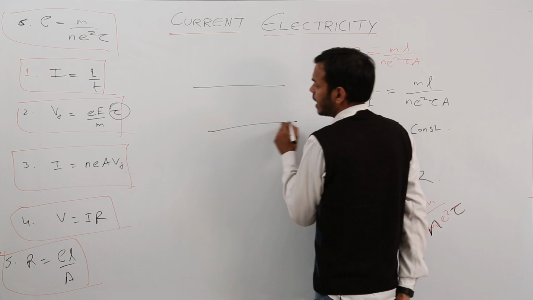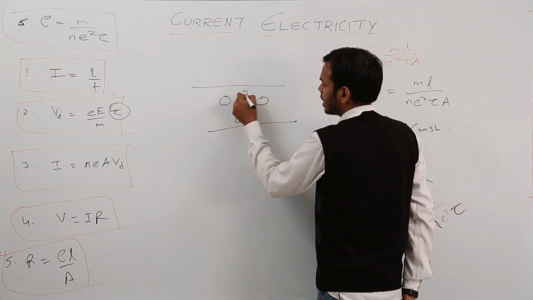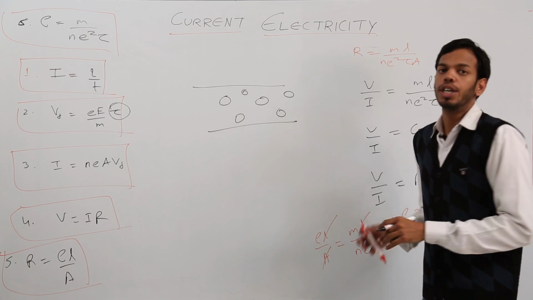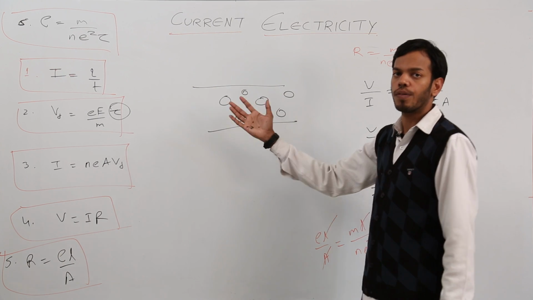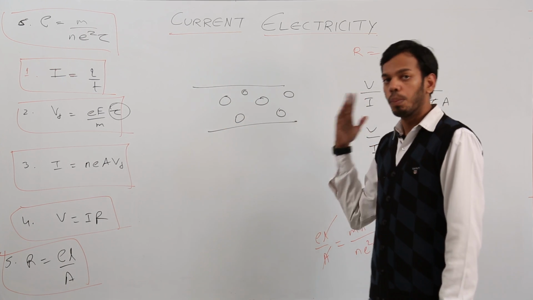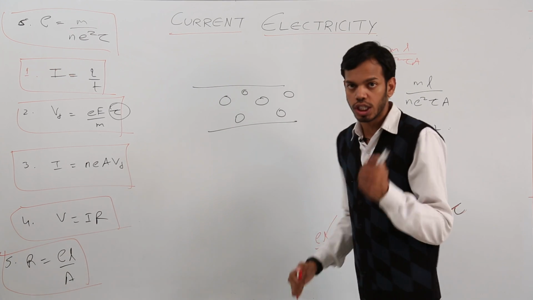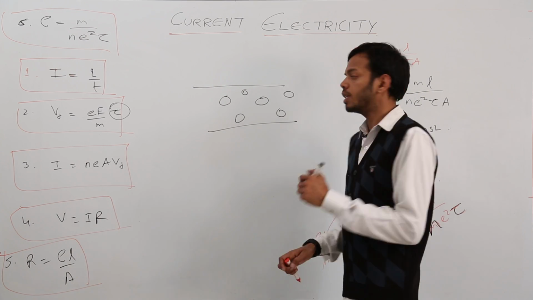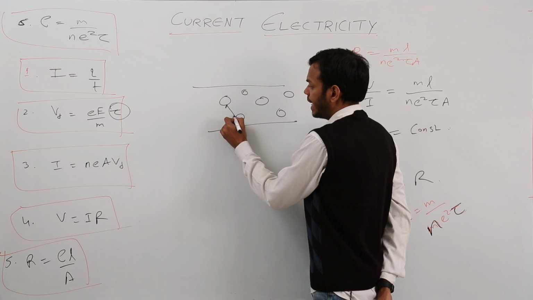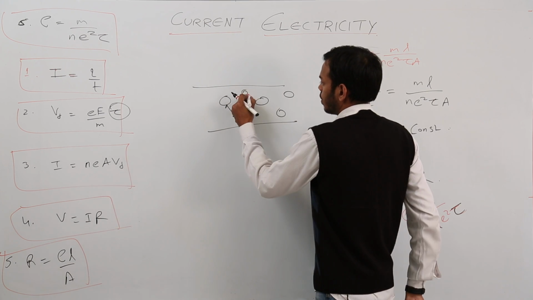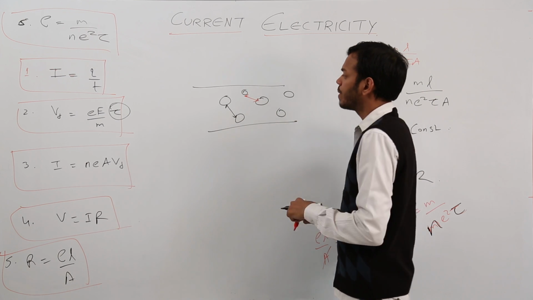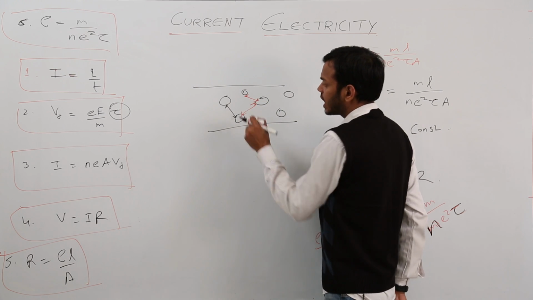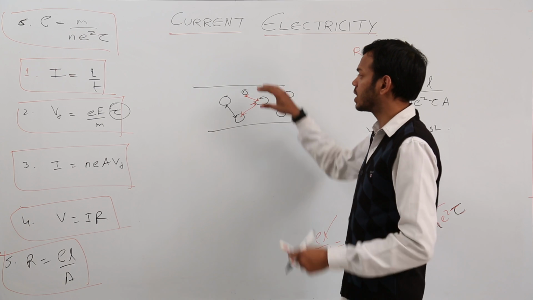This is the conductor. You are increasing the temperature of this conductor, due to which the atoms or molecules of the conductor are going to vibrate more, right? Due to which more collisions are going to take place. Suppose this time between any two collisions is going to decrease or increase due to more vibrations?